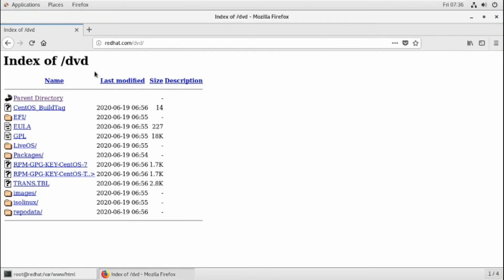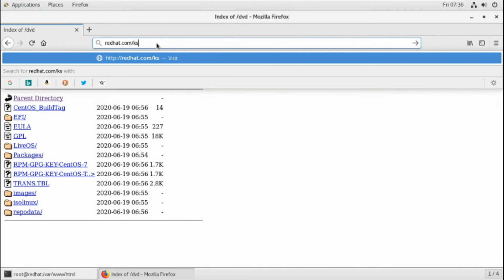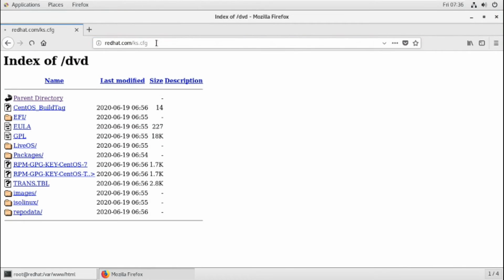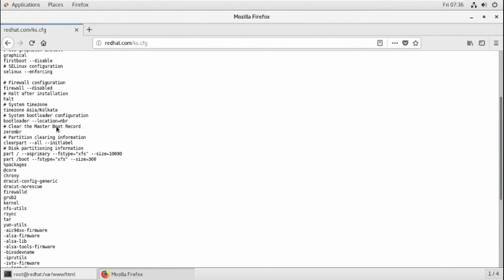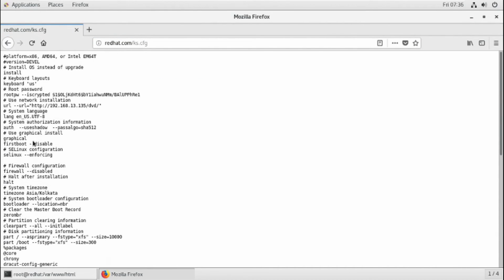It means it is also available from the browser, right? So if I mention ks.cfg, it should open. Yes, it is opening, it is available. Now I can start my installation.